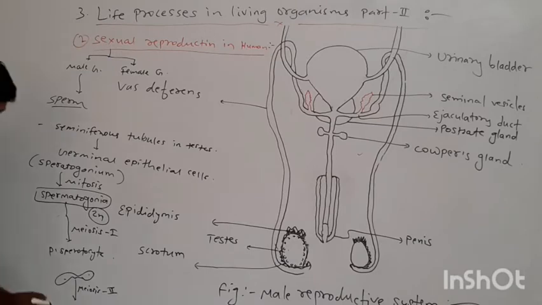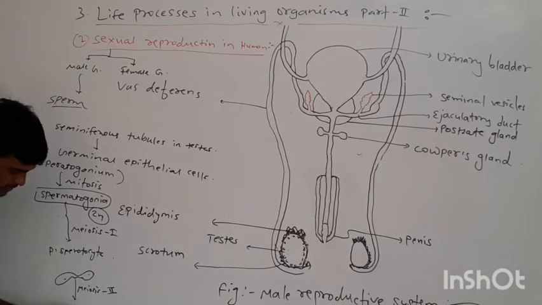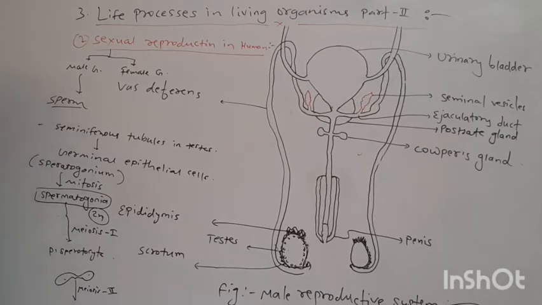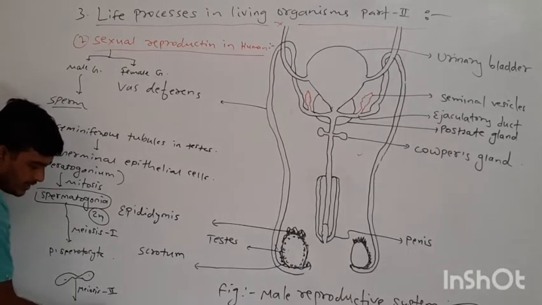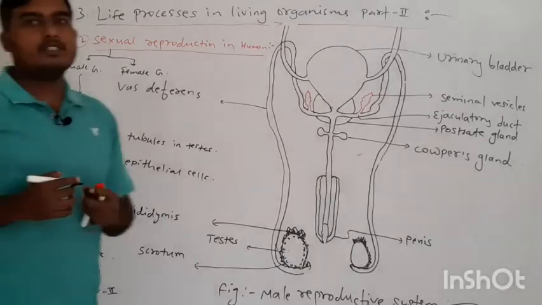After that there is formation of four haploid cells, which are called secondary spermatocytes.